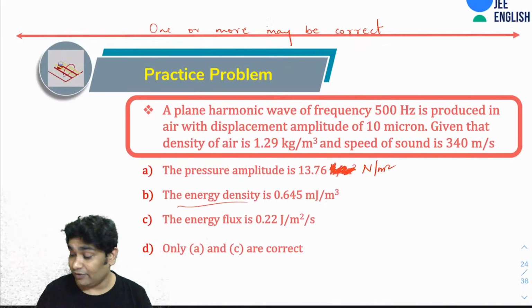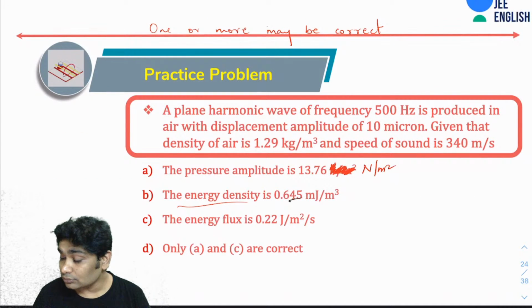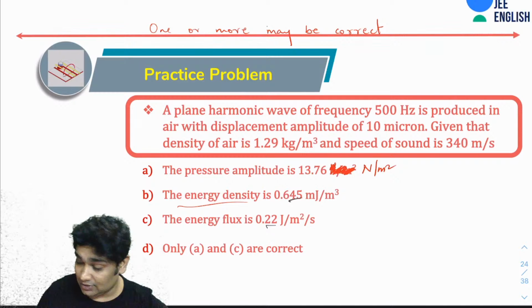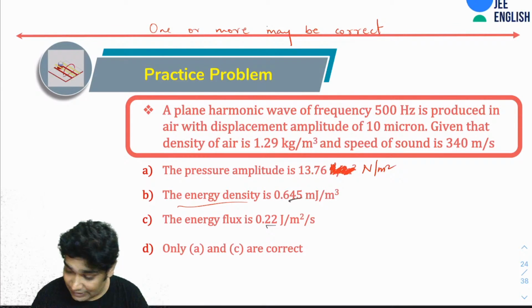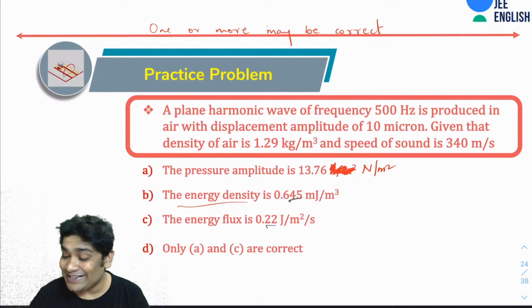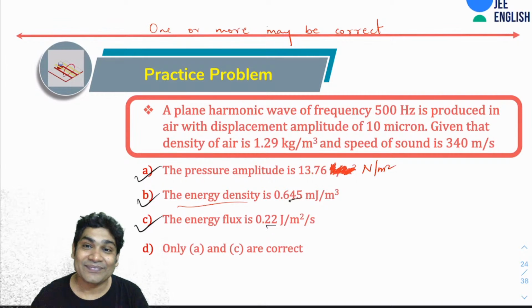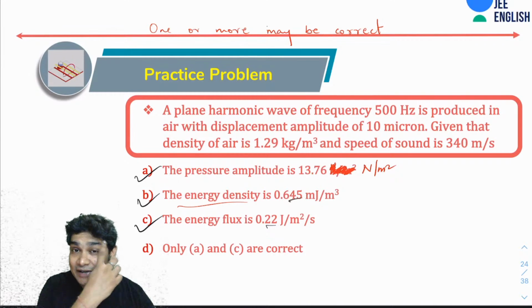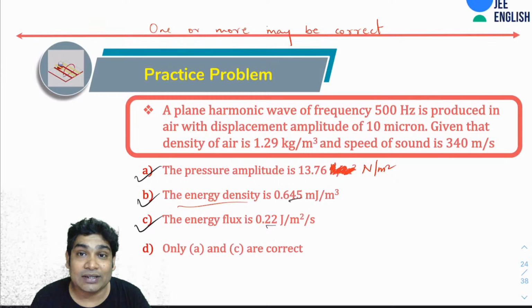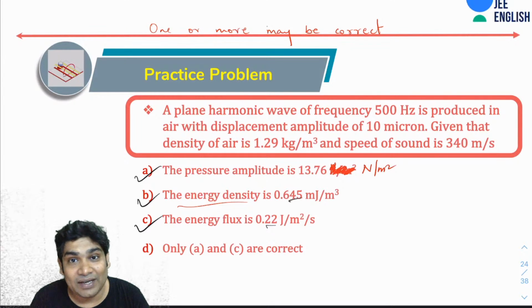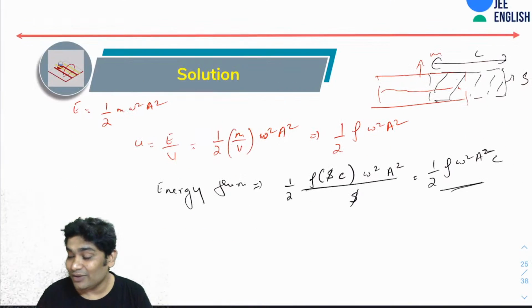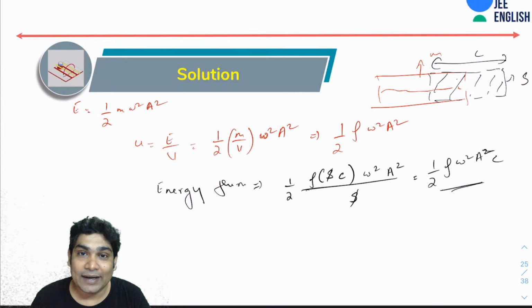So let's see, if you're saying that this is correct, if I multiply this with 340, am I getting this? If your B is correct, then I guess your C could also be correct. Yes, this is also correct, by the way. All A, B and C are correct. So just check your calculations. The energy flux would be nothing but energy density into C. You can see it from here.